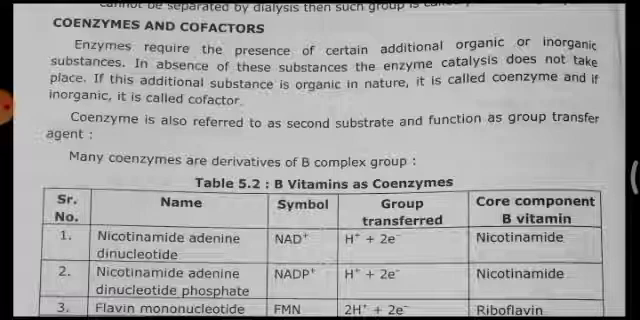Enzymes require the presence of certain additional organic or inorganic substances. In the absence of these substances, the enzyme's catalysis does not take place. That means some organic and inorganic substances are required for the enzymes. If this additional substance is organic in nature, it is called a coenzyme, and if the additional group is inorganic, then it is called a cofactor. So a coenzyme is also referred to as a second substrate, because along with the main substrate they are also required for the enzyme to function, and they function as a group transfer agent.